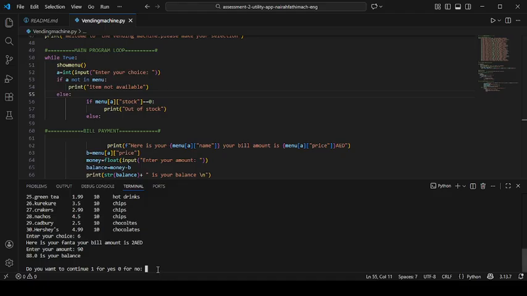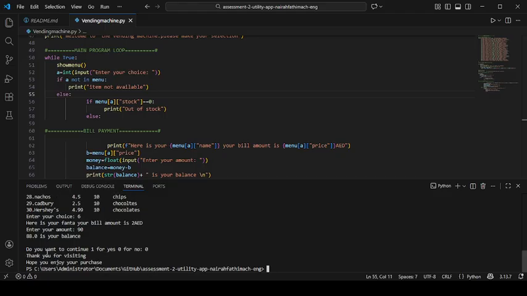Now it asks, do you want to continue? We can press 1. If we want to exit this, we can press 0. If we press 0, thank you for visiting. Hope you enjoy your purchase. This is all about my vending machine program.